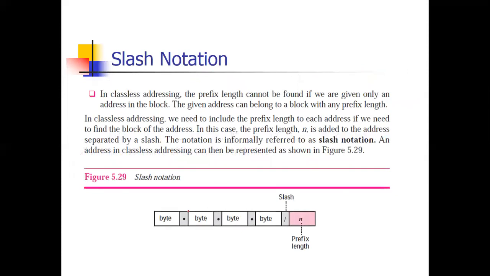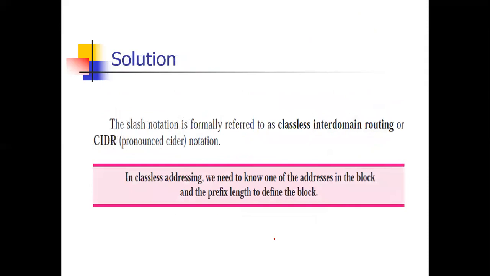Now next is slash notation. If you remember, in classful addressing there were classes: for class A, small n was 8, for class B, small n was 16. But there is no such method in classless addressing, so we have to use slash notation. After the slash, the prefix length is defined. In classful addressing, we can find the prefix length from the address, but in classless addressing we can't find it. We have to use slash notation for the prefix length. So remember this.